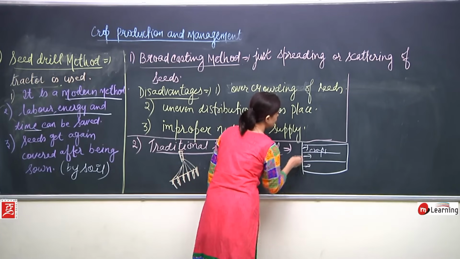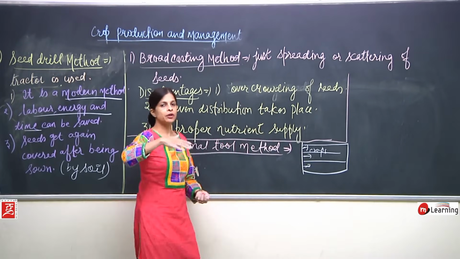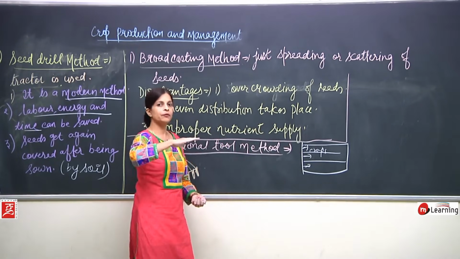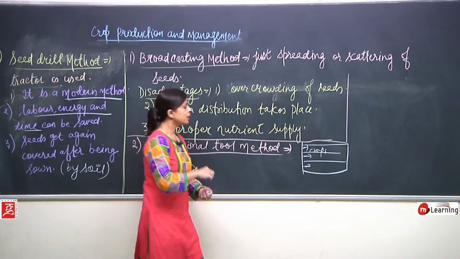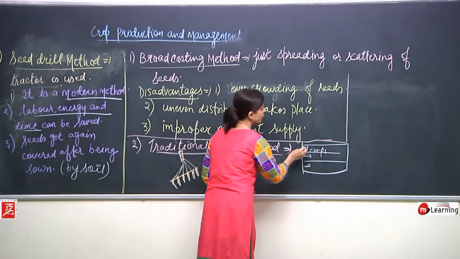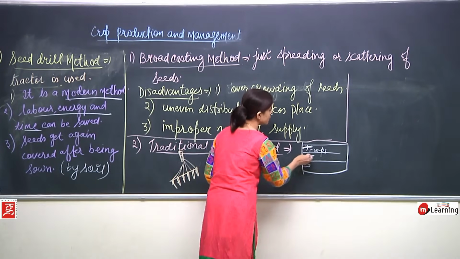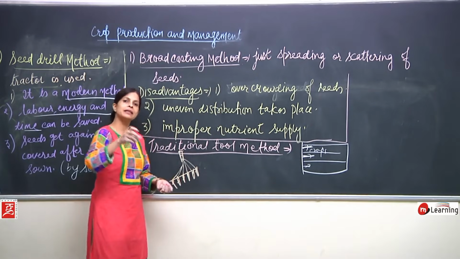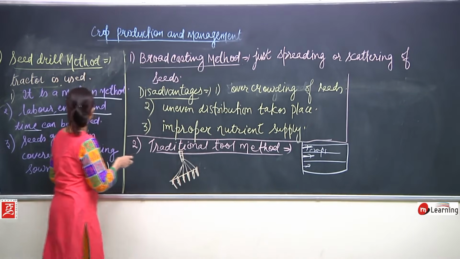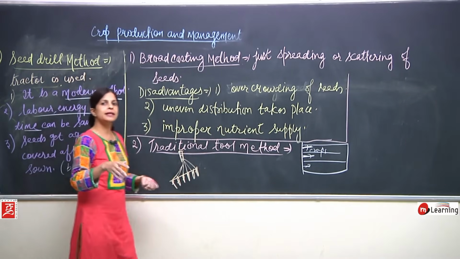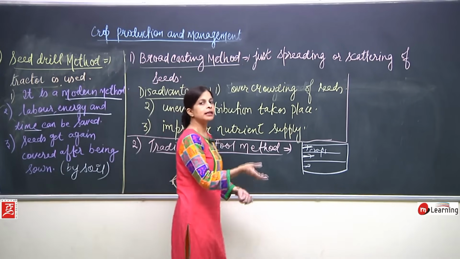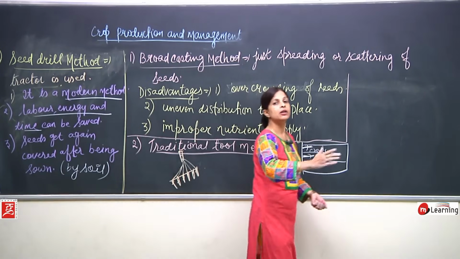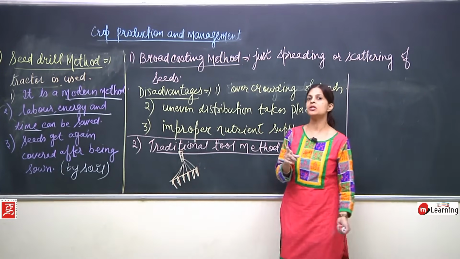I told you, it is a frame with sharp teeth. So when this tractor moves between the crops, there are many rows of crops, but these cultivators are designed in such a way that they move between the crops without damaging the crops.